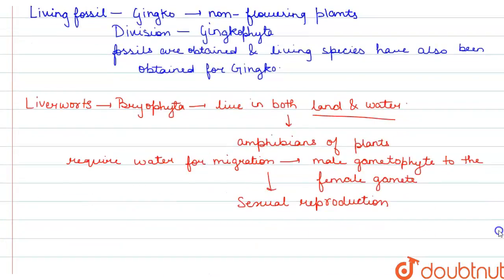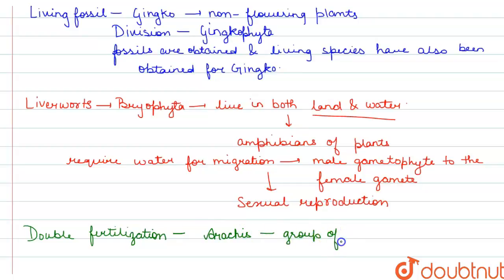Now our option D is double fertilization. We can discuss Arachis, which is a group of flowering plants.